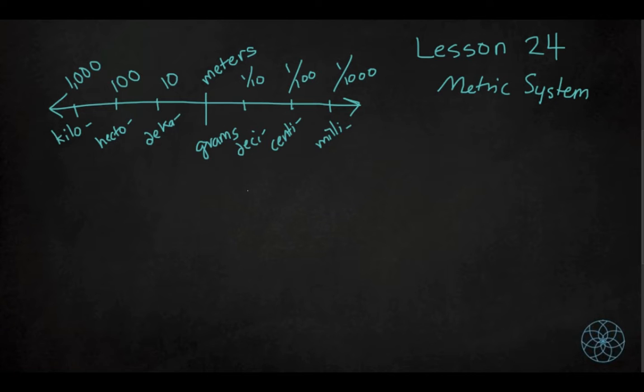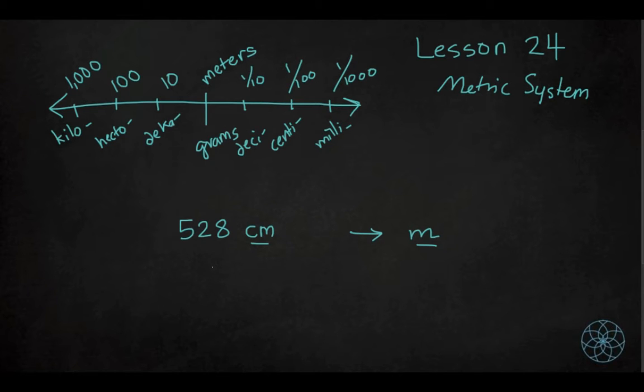If you don't, pause the video and make sure you do that, because I'm going to show you something that's very cool about the metric system and makes me kind of wonder if one day the US is going to convert to the metric system, because this is so cool. Alright, let me go ahead and show you. Let's say that we want to convert 528 centimeters, I'm just going to write cm for centimeters, to meters. So we want this to just be written as meters, with meters as our unit, not centimeters.